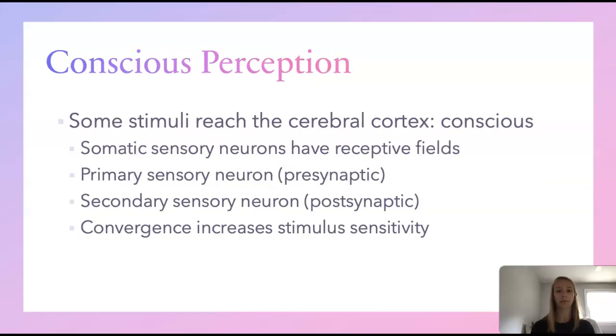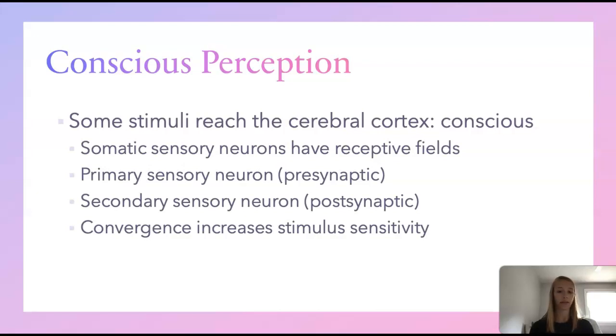Conscious perception. A high stimulus intensity enables some stimuli to reach the cerebral cortex, which results in conscious perception. And this basically means that you are aware of the feeling or change in the environment that is triggering these internal changes within the body. Somatic sensory neurons are activated by stimuli within their receptive field.